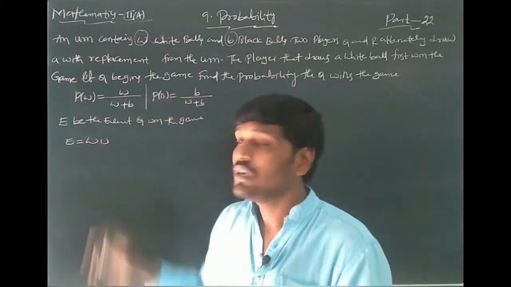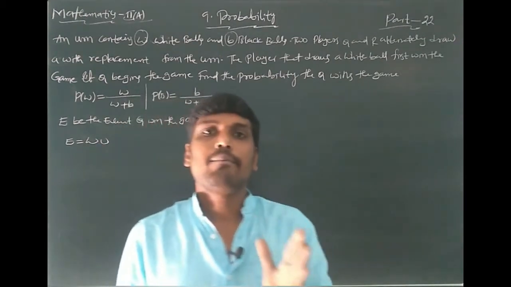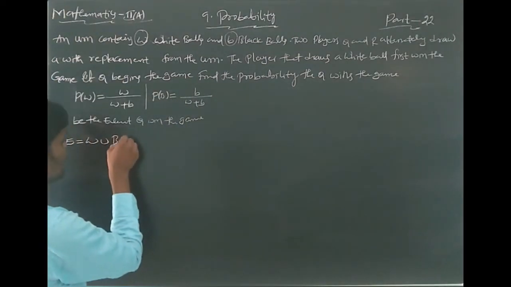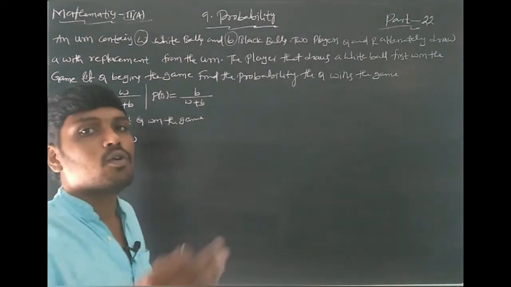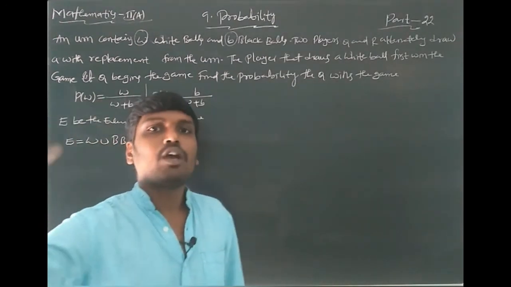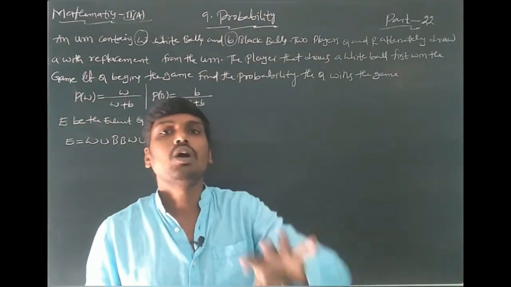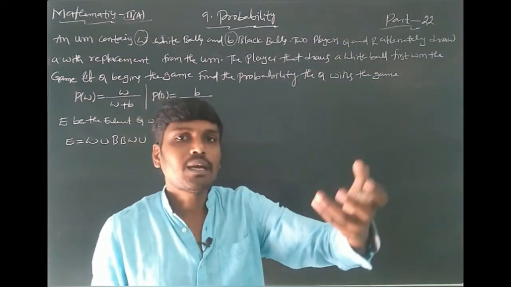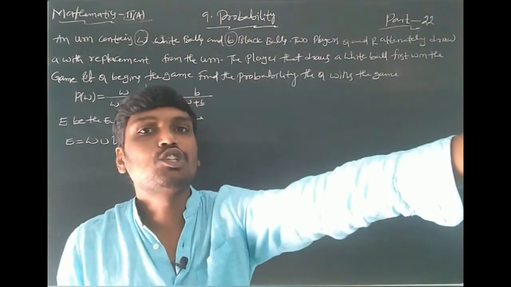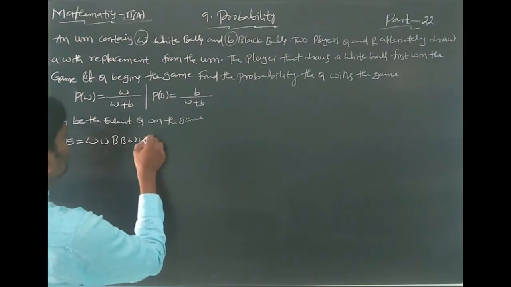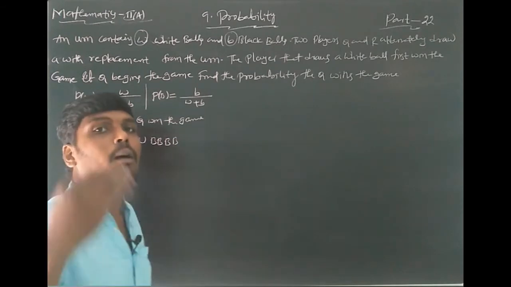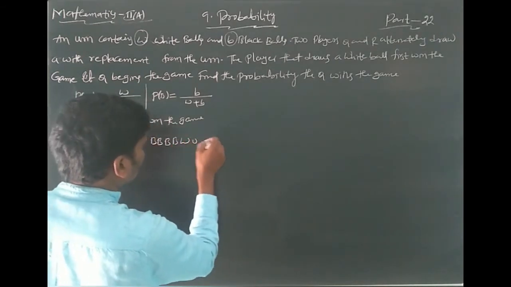The third choice. Suppose Q wins on the first try: that is W. Suppose Q loses the first time and wins the third time: that is B, B, W. The first two draws are black balls, and after that Q wins. Next, suppose Q loses at the start, and wins on the fifth time: the first four draws are black balls and the fifth is a white ball, and so on.